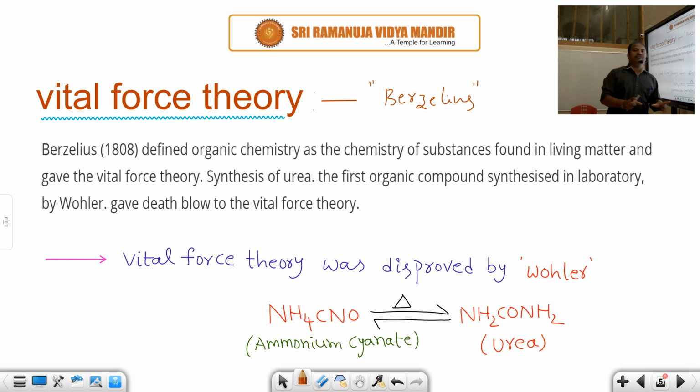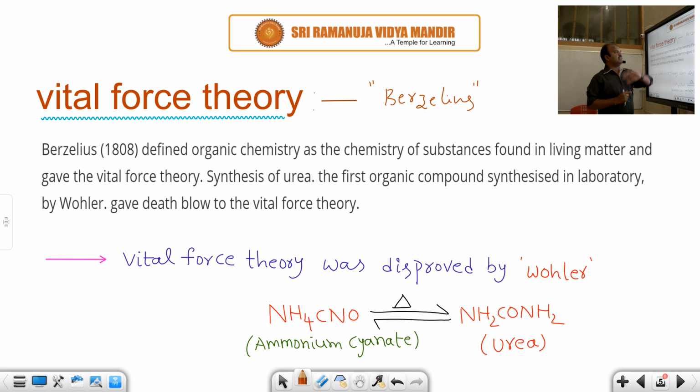Vital force theory can also explain why organic compounds were not prepared in the laboratory. It is not possible to prepare them in the laboratory. Organic compounds occur naturally due to some vital forces present in them. This is said by Berzelius according to vital force theory. Vital forces means some type of attraction forces are present in them. So this theory is disproved by the scientist Höhler.